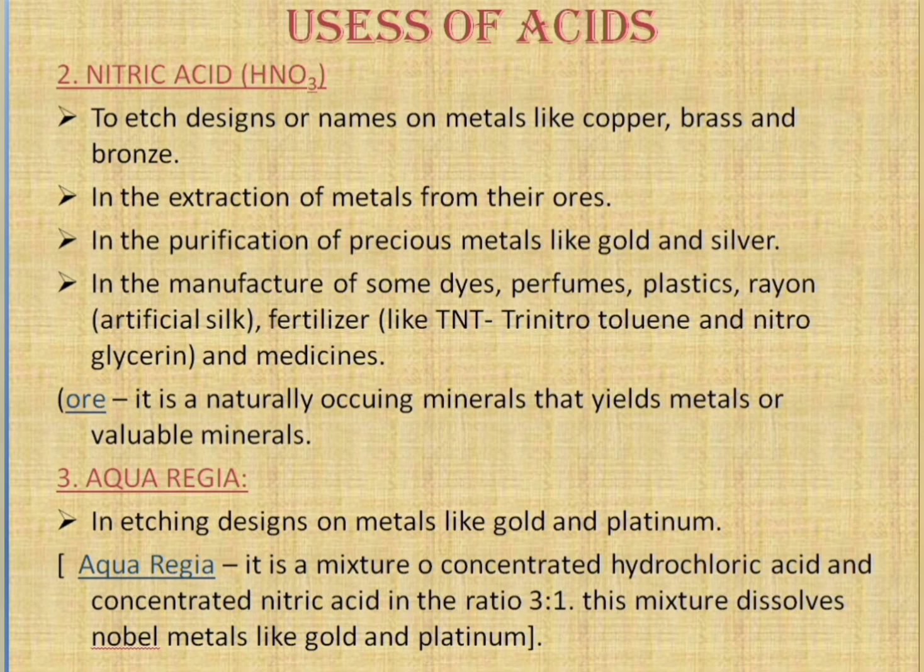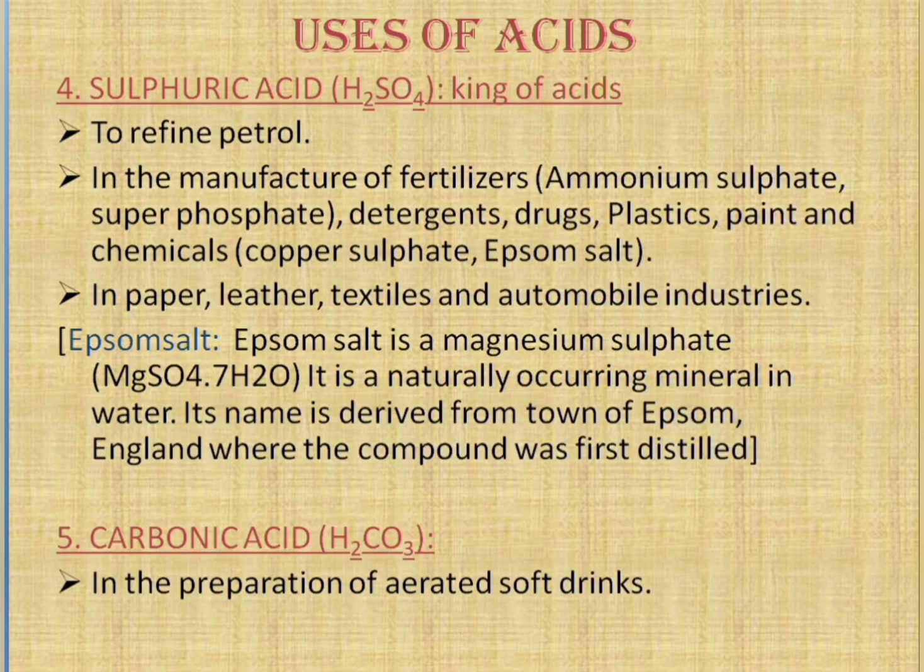Coming to the fourth acid, that is sulfuric acid, H2SO4. Sulfuric acid is commonly called the king of acids because it has so many uses. Here I have given 3 to 4 uses.